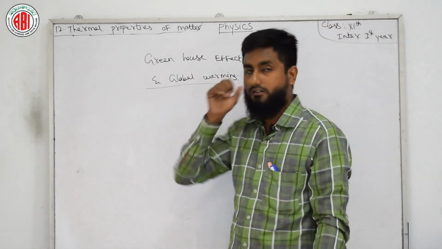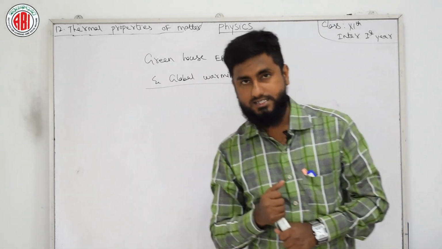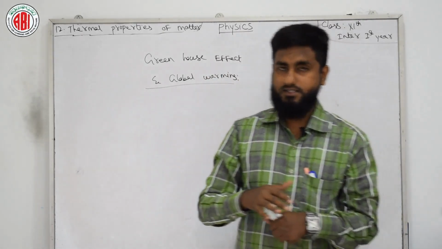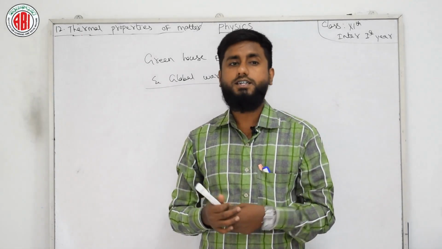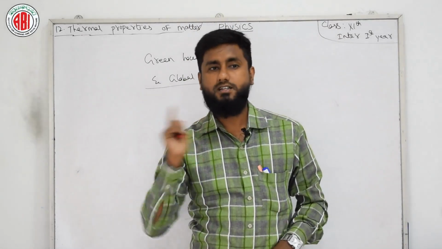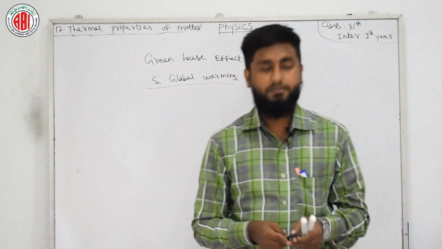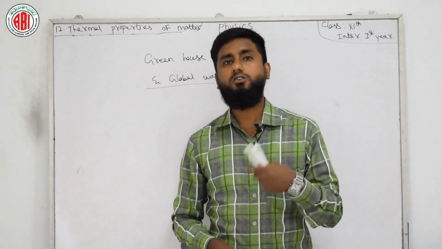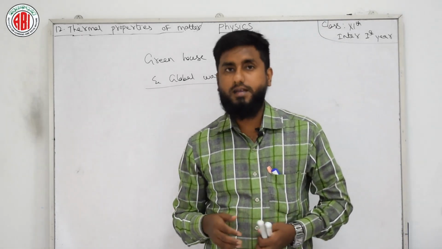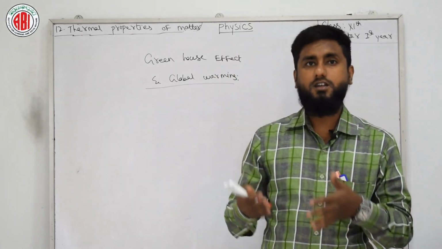And what is global warming? Global warming is defined as an average increase in temperature of the Earth's atmosphere and ocean. It leads to a change in global climate patterns. So global warming is the average increase in temperature of the Earth's atmosphere, the complete Earth, not a particular region or place, plus oceans. And what happens with global warming? It leads to global changes, the temperature of our world increases. That means the temperature is heated up.